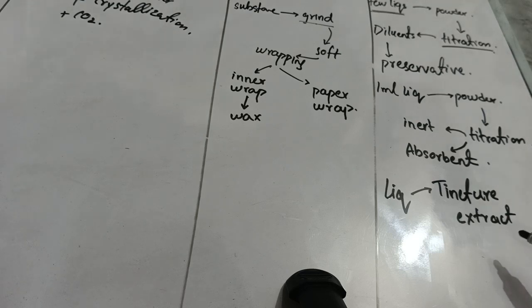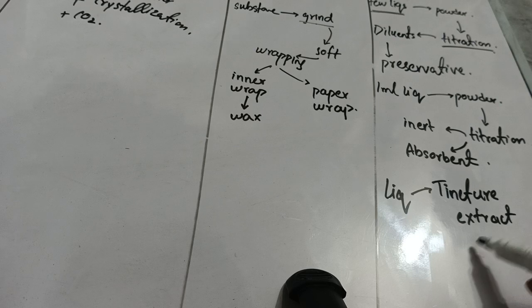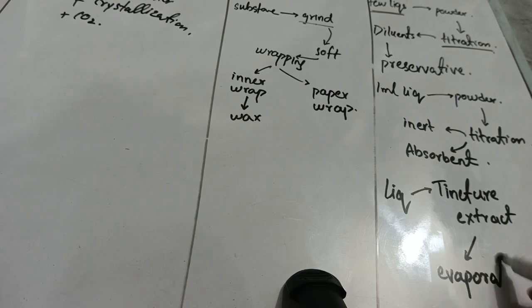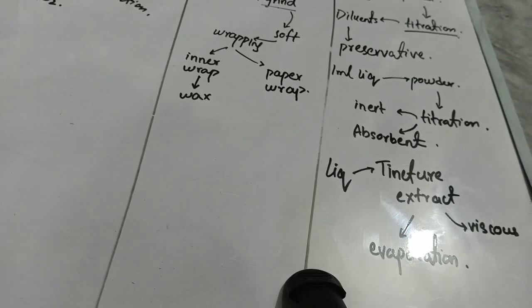There are two reasons. The first reason is that it contains some types of volatile and evaporating substances. Due to evaporation, you cannot convert it into powders. And the second thing is that they have a very viscous nature. Due to this very viscous nature, you cannot convert them into powders.